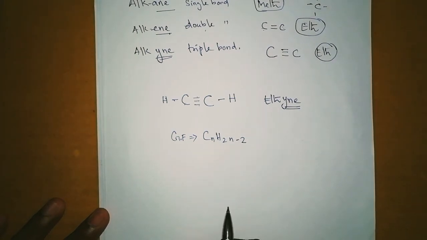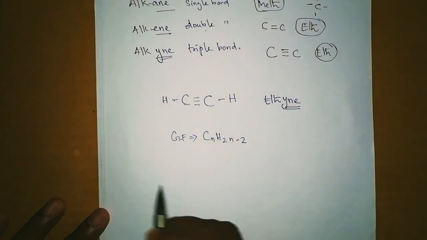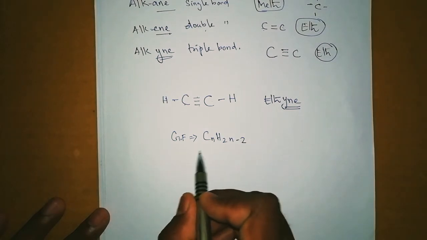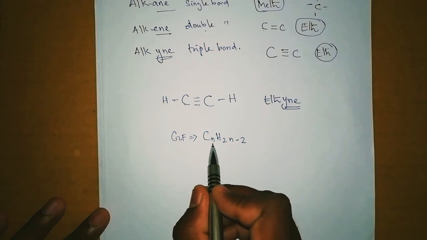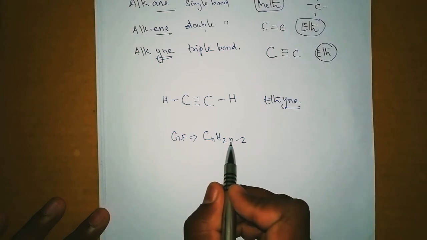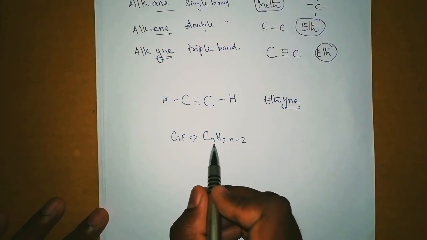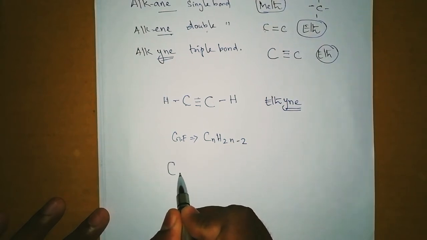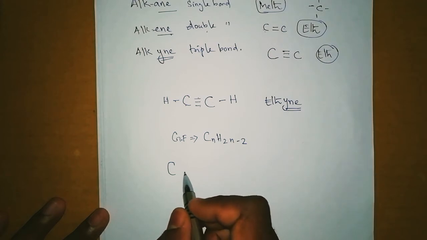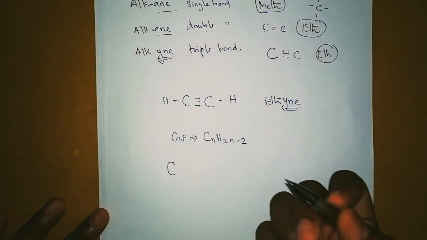Let's start with 4 carbon atoms. n represents the number of carbon atoms, right? So we need to replace n with 4. I hope you can try to do it by yourself, and if you can, please try along with me.